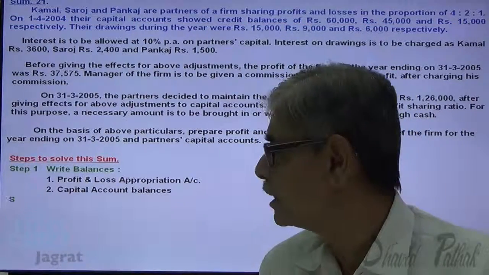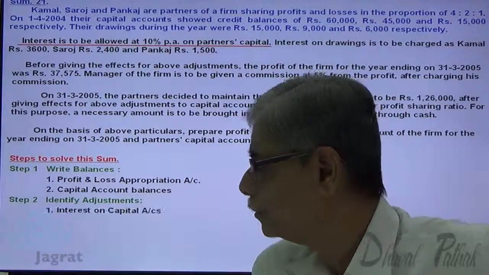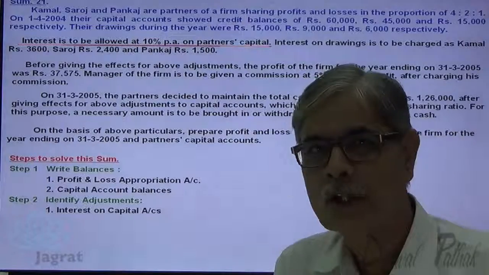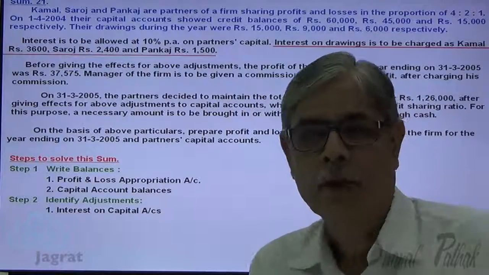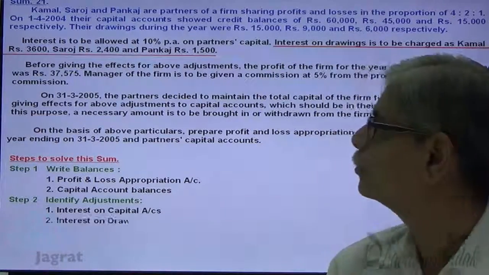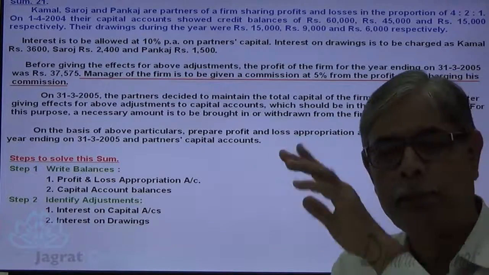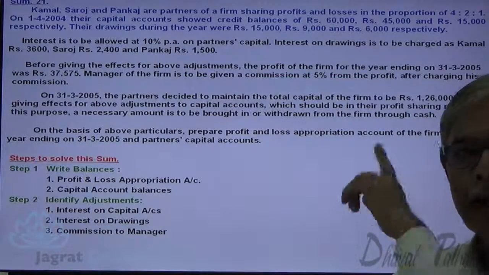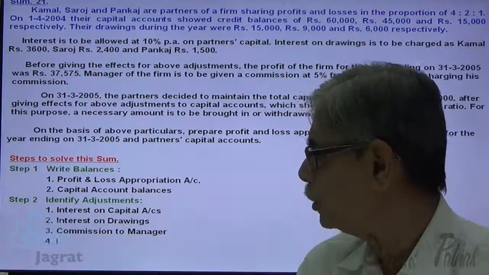After this, we are going to consider the adjustments. Which are the adjustments? First is interest on capital. Second is interest on drawings. You are already given calculated amount for interest on drawings. Then next adjustment, observe it. Commission to a manager on a profit after charging commission. After giving the effect of this adjustment, profit is to be distributed amongst partners in the profit sharing ratio.